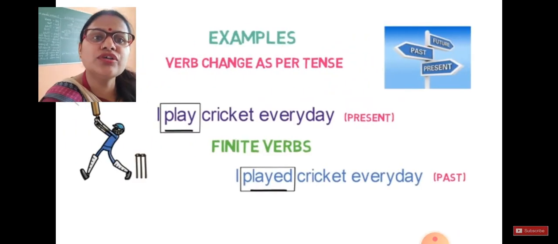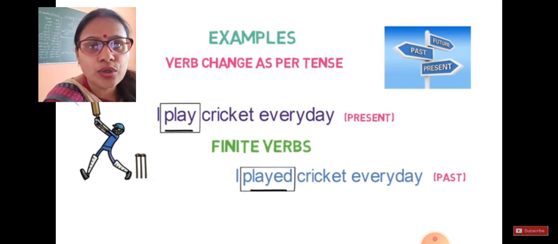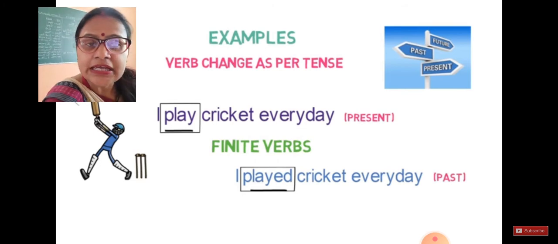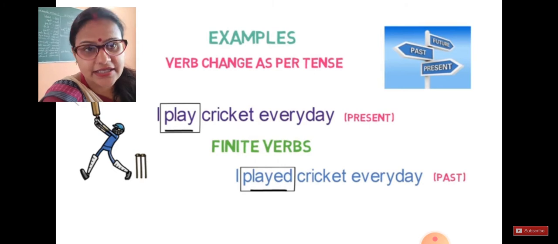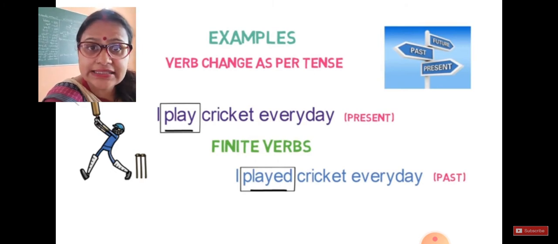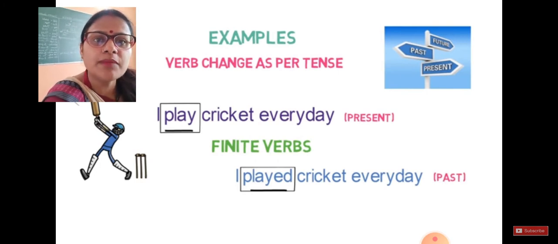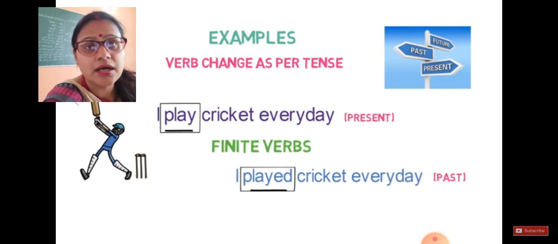So students, when you talk about verb change as per the tense, remember tense always talks about past, present or future, right? If you see the first sentence very carefully: I play cricket every day. Which tense is it? It's present tense. Absolutely right. And when you talk about I played cricket every day, this is past tense.